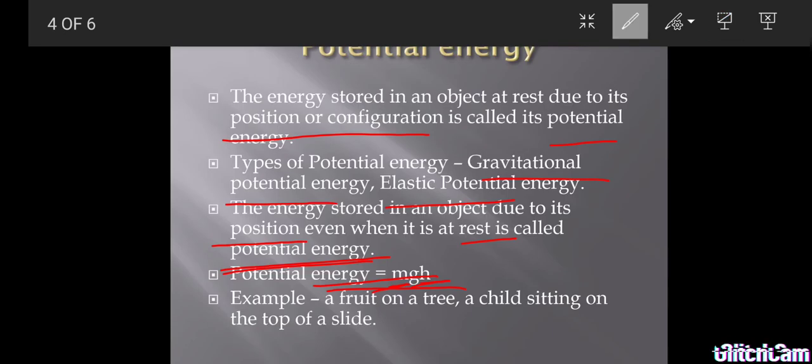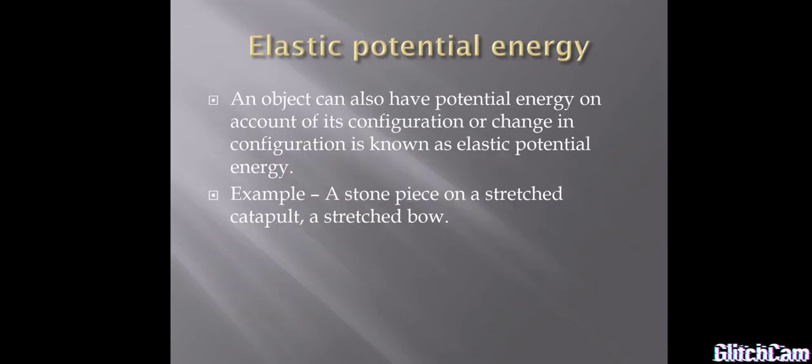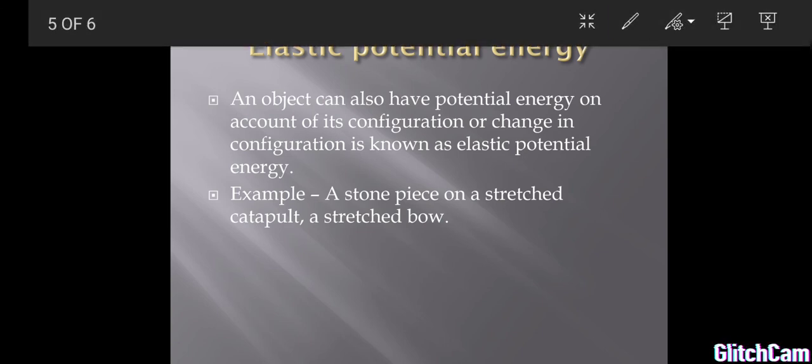Okay, next we go for elastic potential energy. This is gravitational potential energy. Now we go for elastic potential energy. An object also has potential energy on account of its configuration or change in configuration, known as elastic potential energy. Here, if you are using a catapult, you know that a V shape is there.